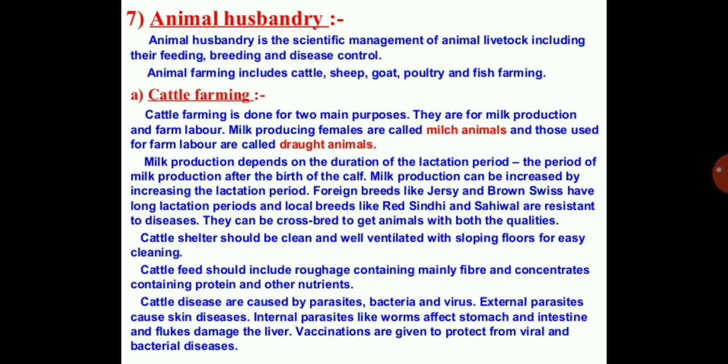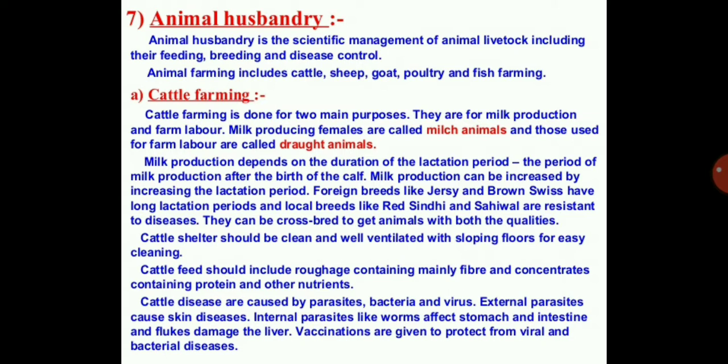Milk production depends on the duration of the lactation period, the period of milk production after birth of the calf. Milk production can be increased by increasing the lactation period. Lactation period means what? The calf will depend on the milk of the mother. Foreign breeds like Jersey and Brown Swiss have long lactation periods, and local breeds like Red Sindhi and Sahiwal are resistant to diseases. They can be crossbred to get animals with both the qualities, that is the local and the foreign breeds. Foreign breeds are crossbred with local ones to get the hybrid.